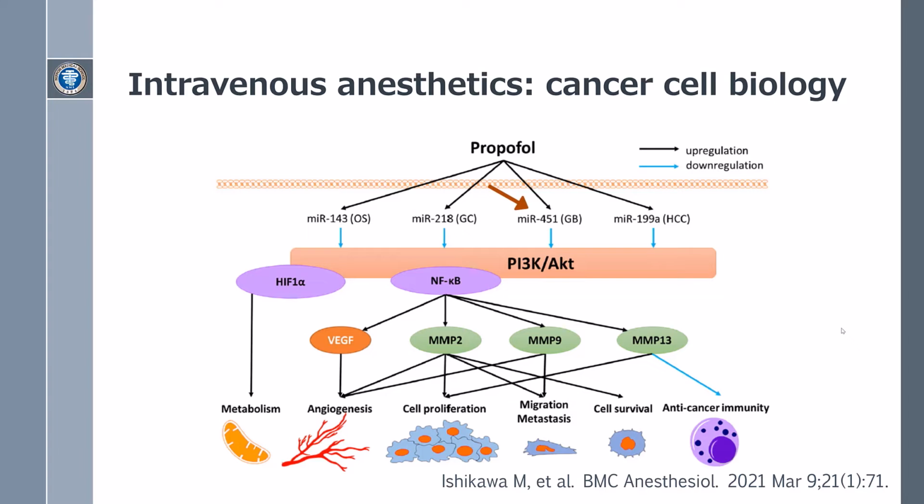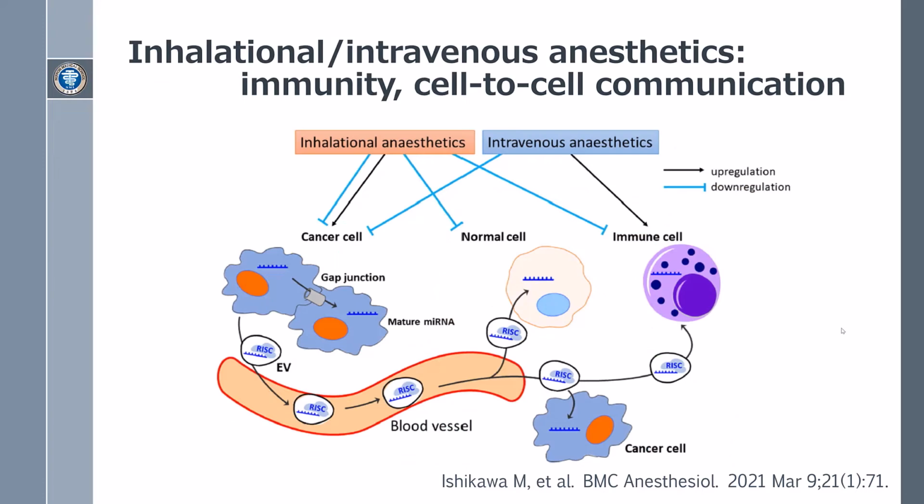On the other hand, propofol causes apoptosis by MIR-451 in glioblastoma cells. And in hepatocellular carcinoma, propofol decreases MMP9 expression by PI3K-AKT pathway suppression via MIR-199A upregulation. Anesthetics affect anti-cancer immunity and cell-to-cell communication via microRNAs.